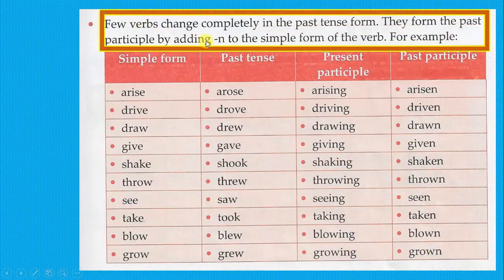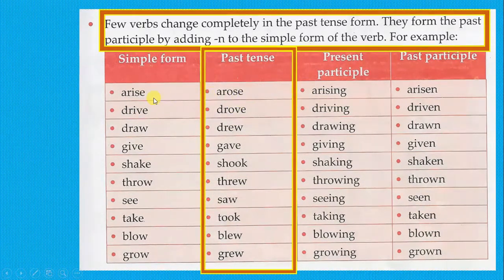Few verbs change completely in the past tense form. Look at the simple form of these verbs. And in the past tense, the form is completely different. Arise becomes arose. Past tense form is completely different from the simple form. So drive becomes drove, draw becomes drew, give, gave, shake, shook, throw, threw, see, saw, take, took, blow, blew, grow, grew.